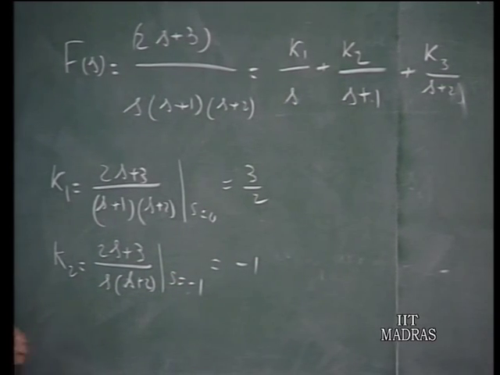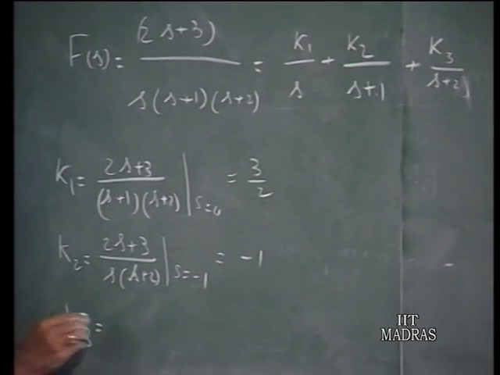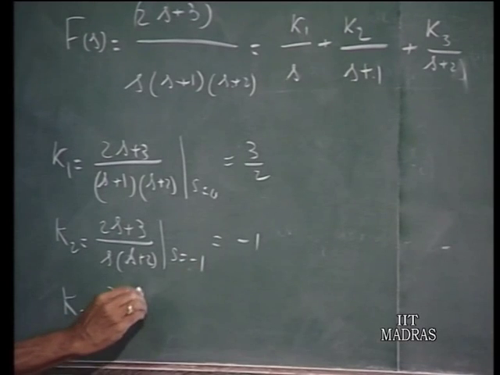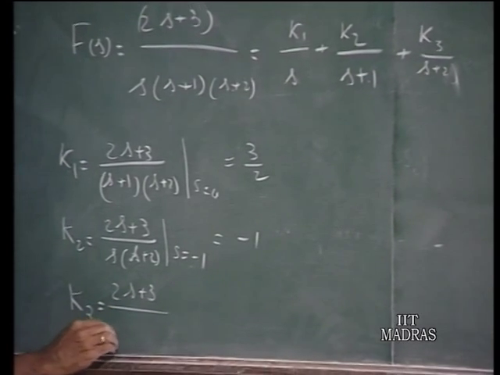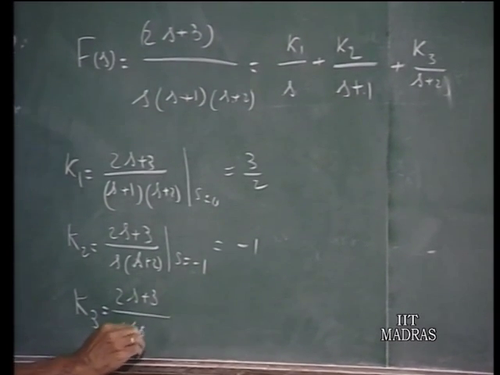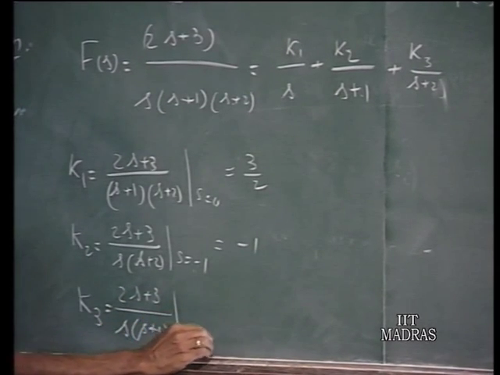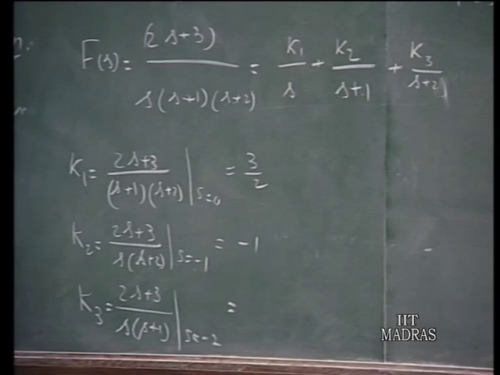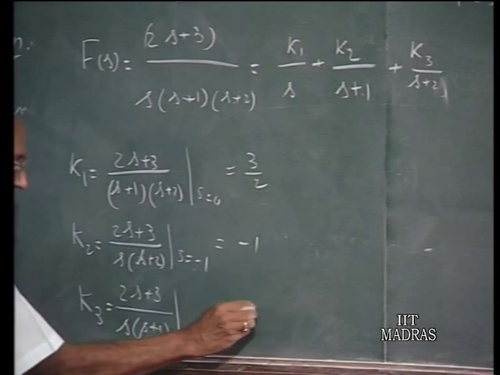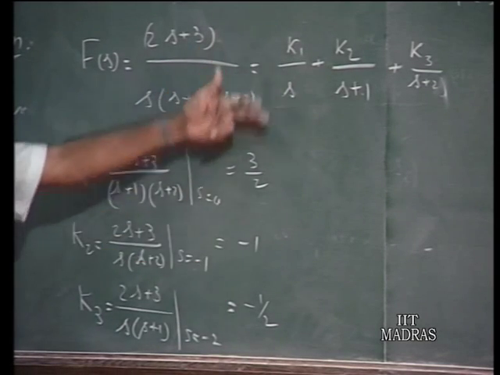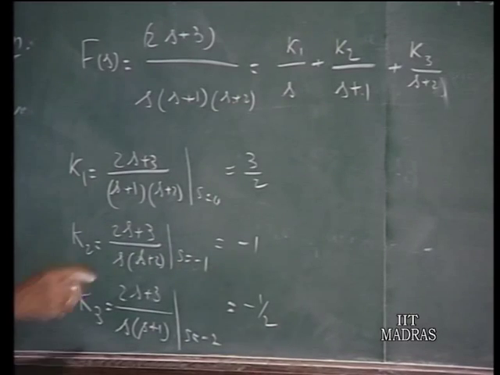And likewise, for k3, you multiply this by s plus 2. Therefore, you are left with (2s plus 3) divided by s times (s plus 1), and you substitute s equal to minus 2. The answer for that happens to be minus half. So, the partial fraction expansion of F(s) leads to these 3 terms k1, k2, k3, which are evaluated like this.